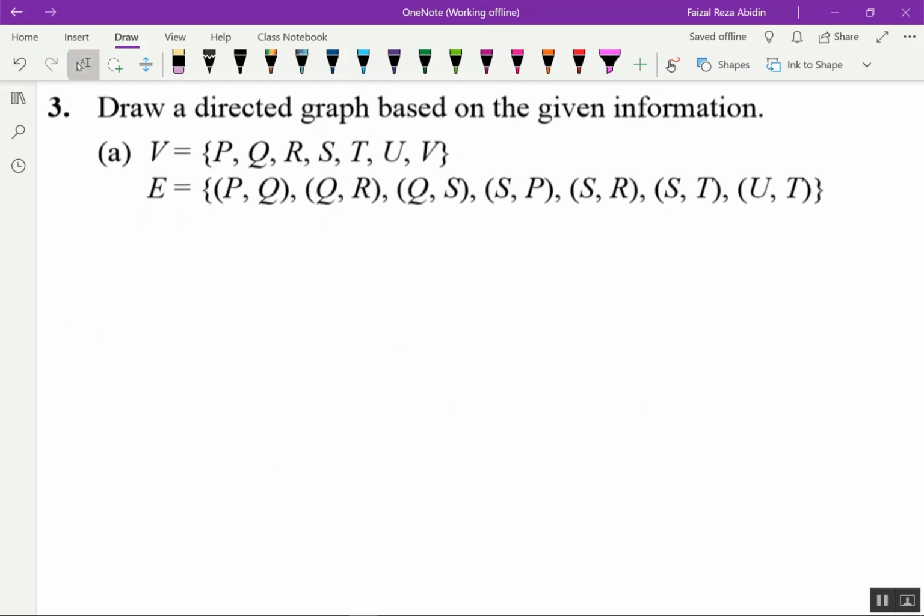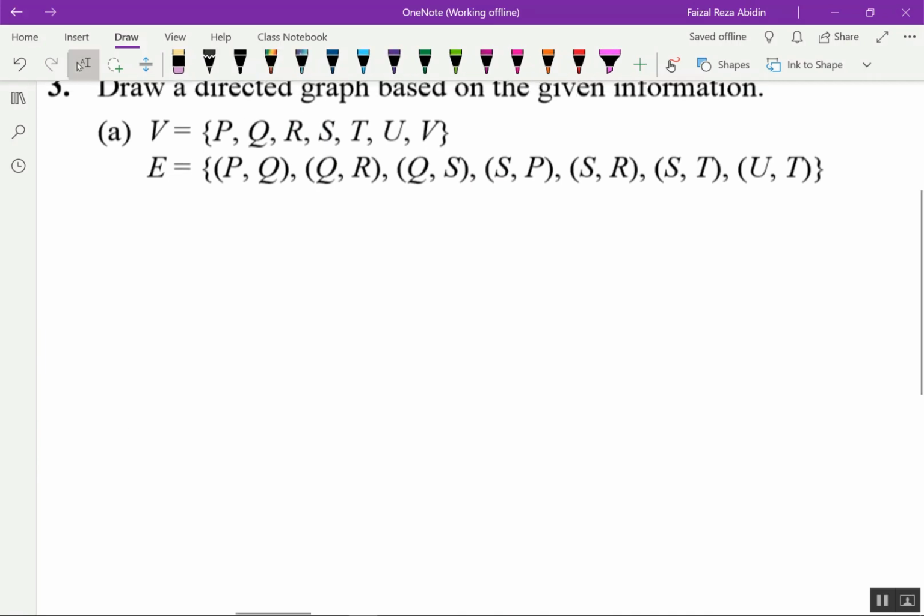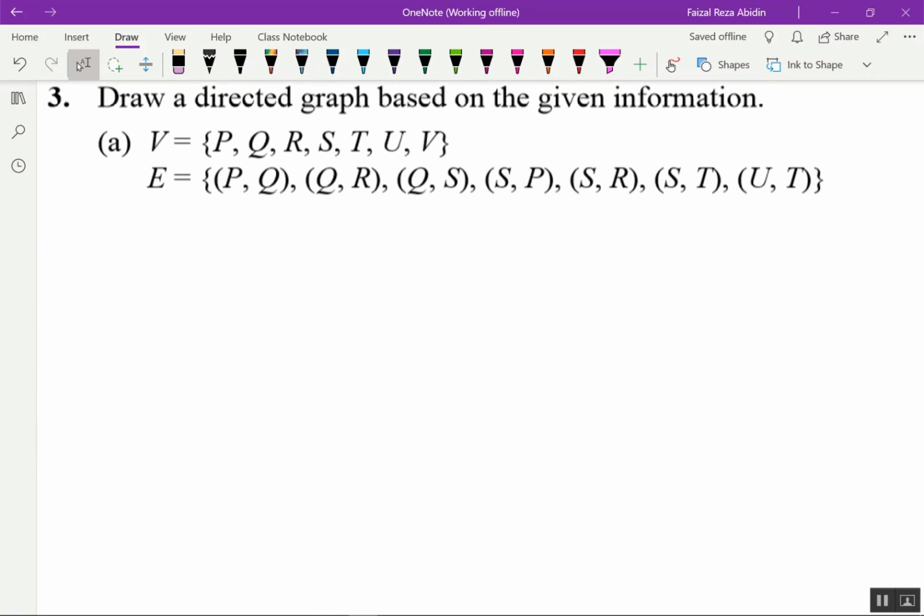Number 3. Draw a directed graph based on the given information. We have our vertices P, Q, R, S, T, U, V. Before we draw, look at the edges given. Because this is directed, I must first write down the connections between the vertices.